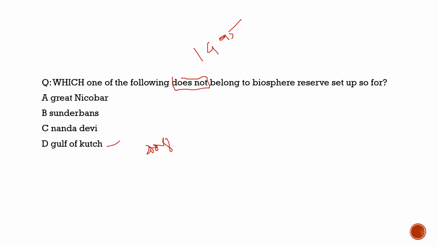Now what you will have to do, you have to go through the important biosphere reserves. You have to go through Great Nicobar, what it is about. You have to go through Sundarbans. You have to go through Nanda Devi, Gulf of Kutch. You have to understand that and read about other biosphere reserves. They can repeat such a question in the next exam. They will ask you the same question, in the same language, but the options would be different. So this is how you have to prepare. Now this was the correct option at that time, but in 2008 it was also given the biosphere reserve status. So with this we complete today's discussion.